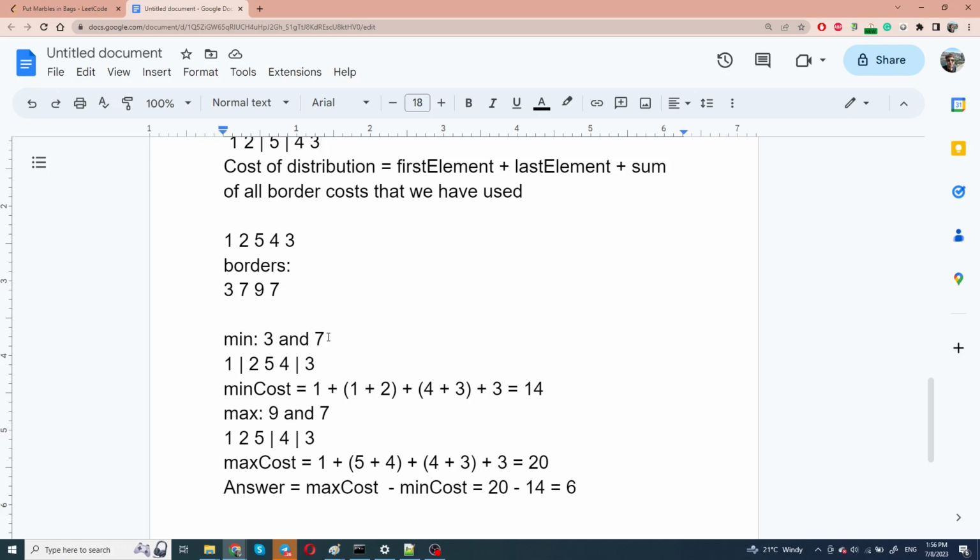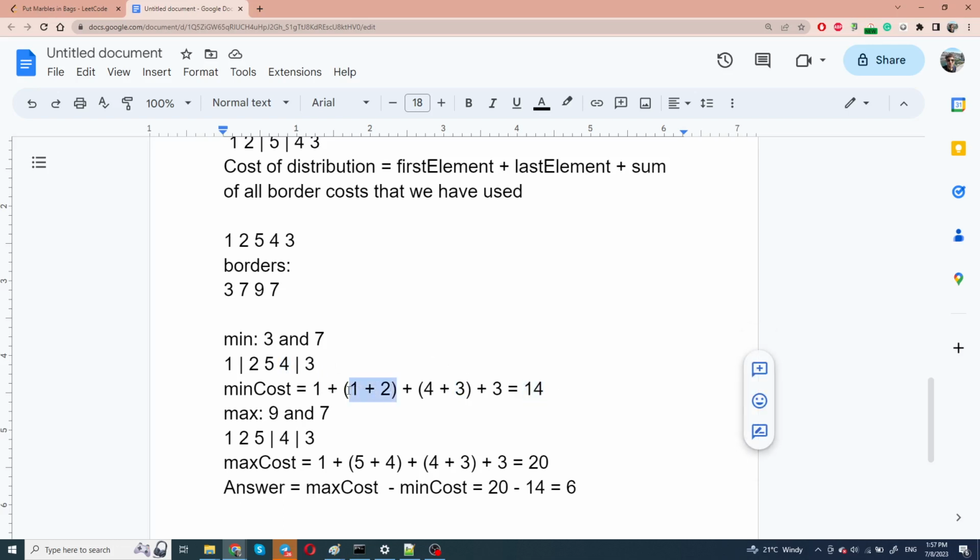So as I've said, the minimum cost is achieved when we choose the borders with weights 3 and 7. And to do that, we should, for example, put our borders in here. And then the cost of this distribution is equal to 1 plus 1, which is the first box, plus 2, which is the beginning of the next box, plus 4, which is the end of the second box, plus 3, which is the beginning of the last box, and plus 3 again because it's the end of the last box. And our total cost is equal to 14.